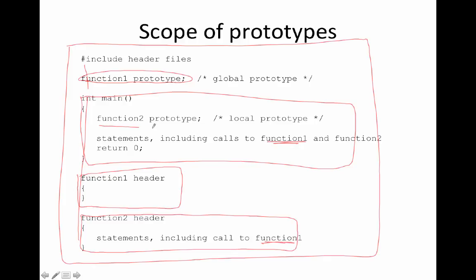Now notice, however, that I made function 2 prototype local to the main function. That means that only the main function knows about it, and I can only call function 2 from the main function. I could not call it, for example, from function 1. Function 1 doesn't know anything about it because the prototype was local to main. So you can do that. It's common, however, to make all of your function prototypes global, put them all up here, and the same thing for constants.